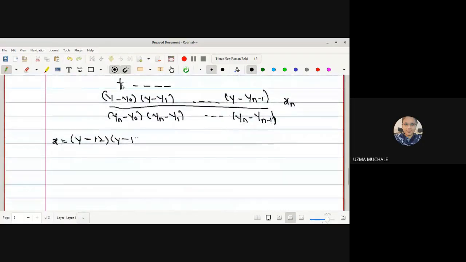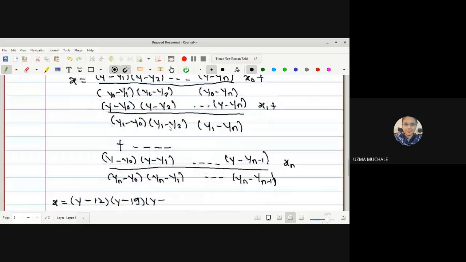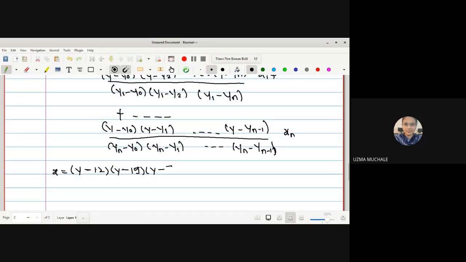Let us now write the next values. y minus 12, y minus 19. Next is y minus 7, divided by y naught.